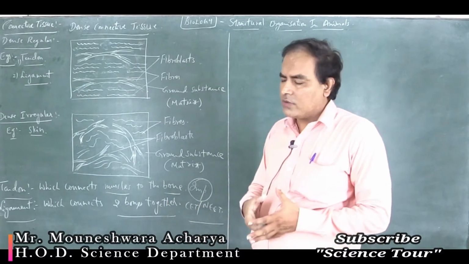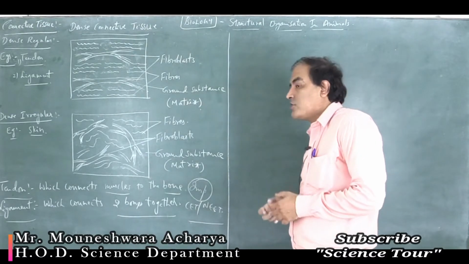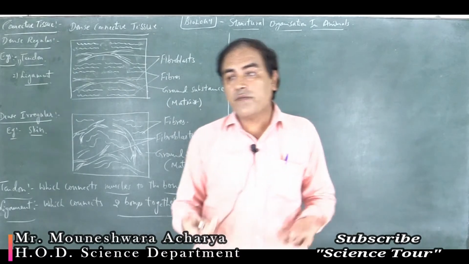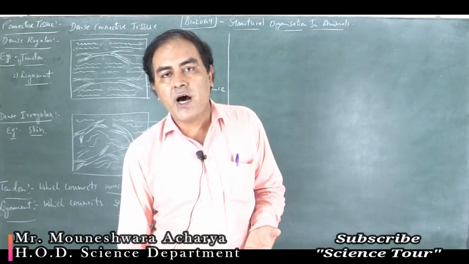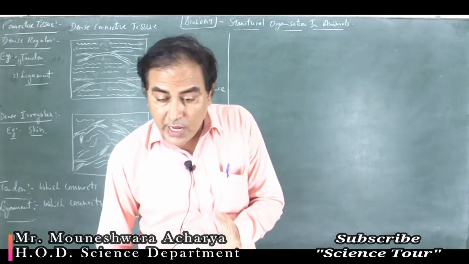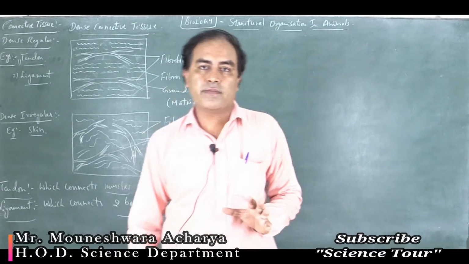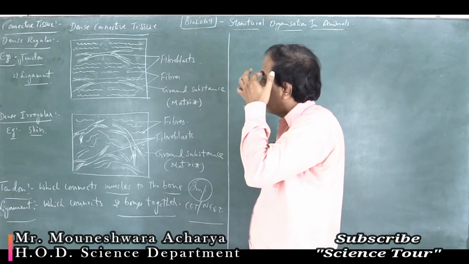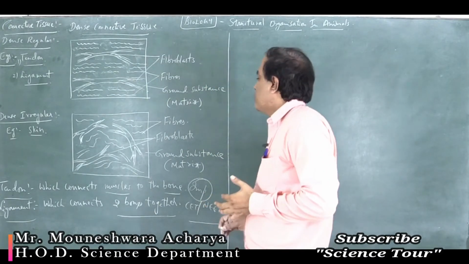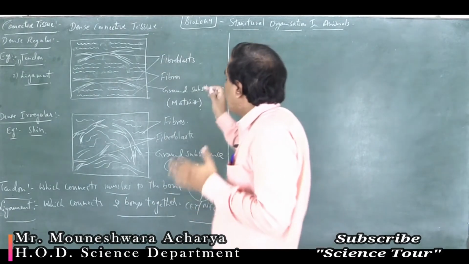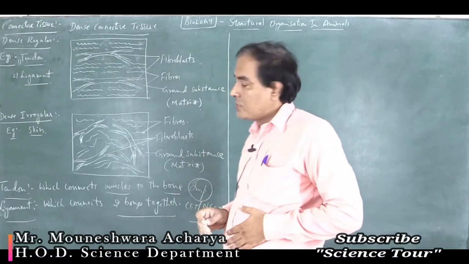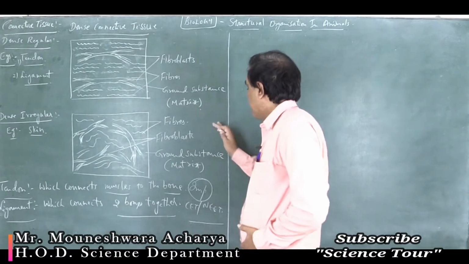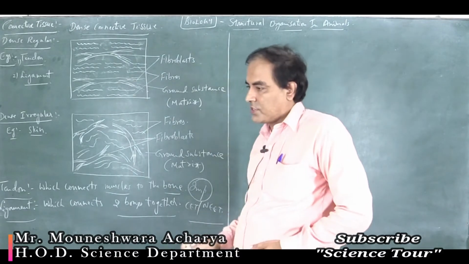It will not allow the blood vessels to rupture. That is why for thousands of years these mummies are preserved. So dense regular connective tissue is mainly made up of collagen fibers as well as elastin fibers, but dense irregular connective tissue is mainly made up of collagen fibers.